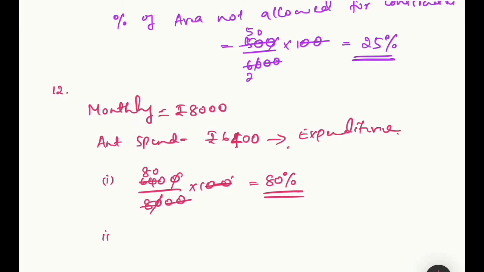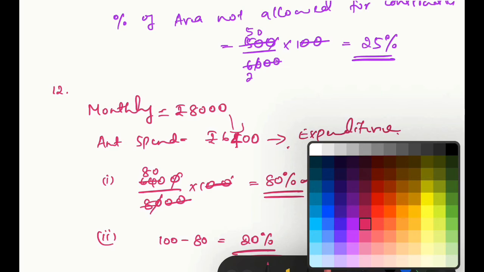What's the second sub question? Monthly savings as percentage. So either you can subtract them and find the saving, then find the percentage. But instead of that, if 80% is the expenditure, what will be its percentage of savings? That will be surely 100 minus 80. 100% minus 80%, that is equal to 20%. Okay.